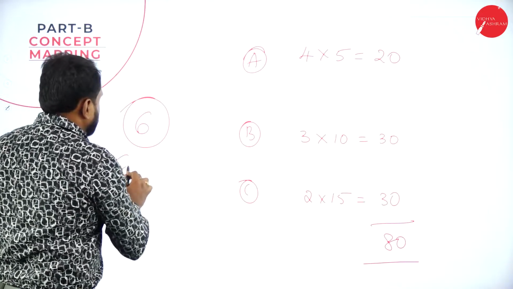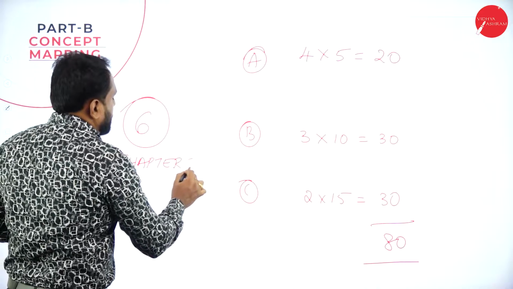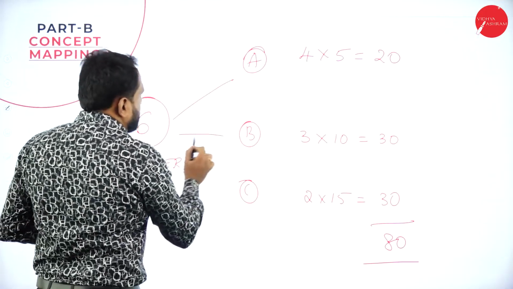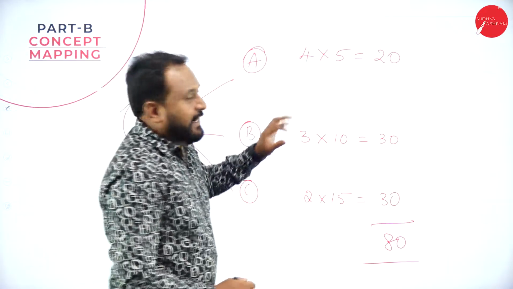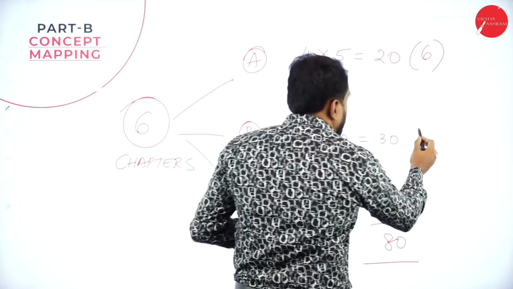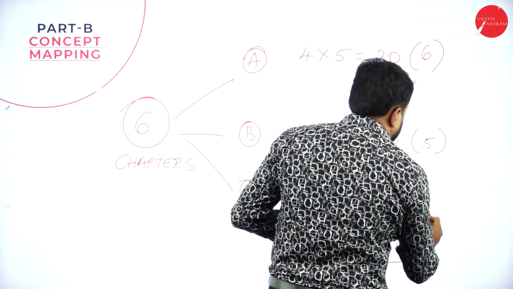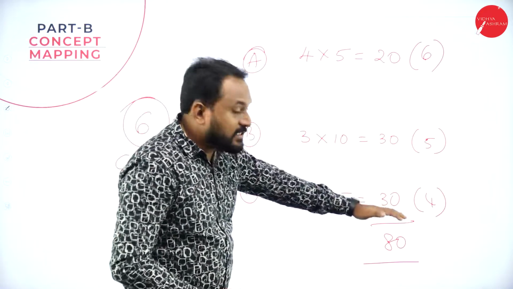Now, in the 6 chapters, what are you supposed to do? It's very simple, the concept mapping. You will be getting 6 questions here. Here you will get 5 questions, and here you will get 4 questions. Now understand, let's go from the last.